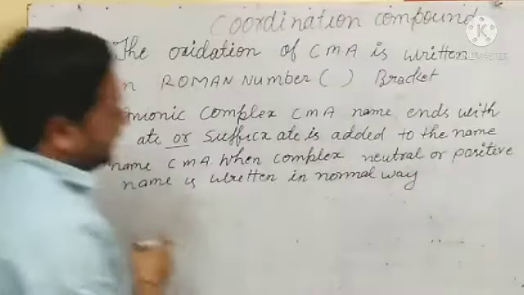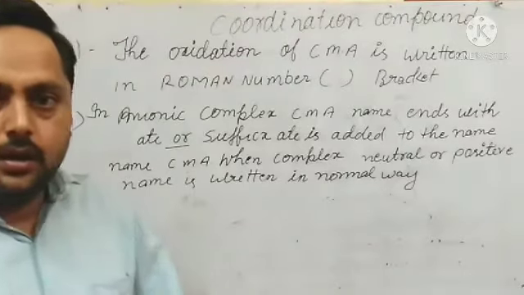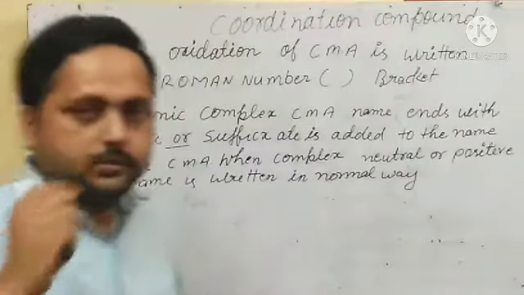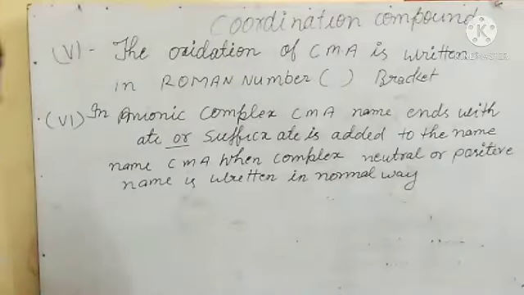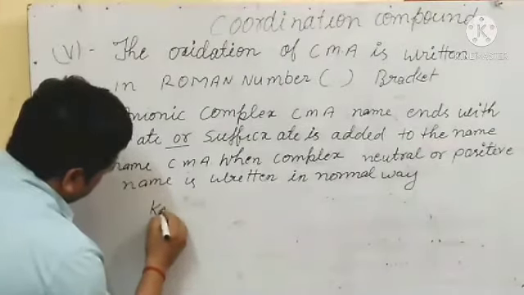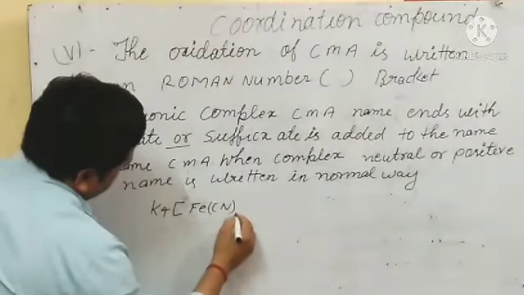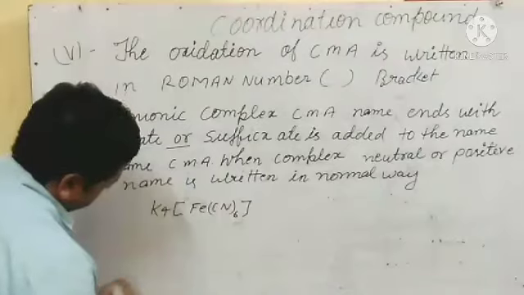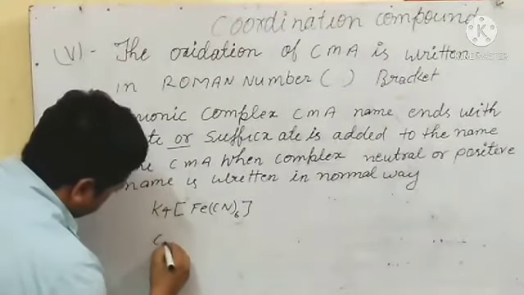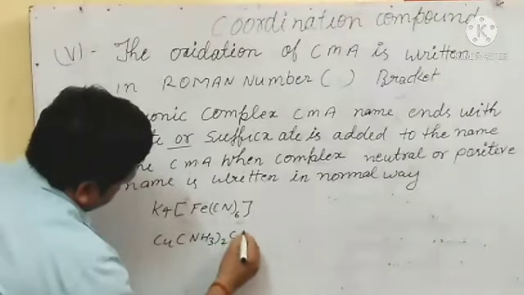So this will be clear by writing some names. We are taking here some examples like K4[Fe(CN)6] and [Cu(NH3)2]Cl2.